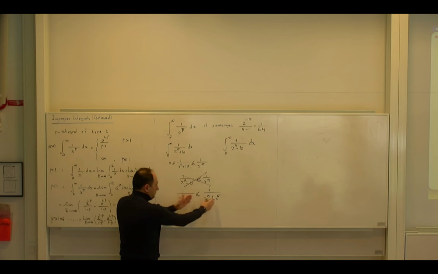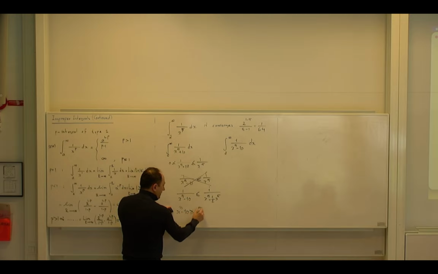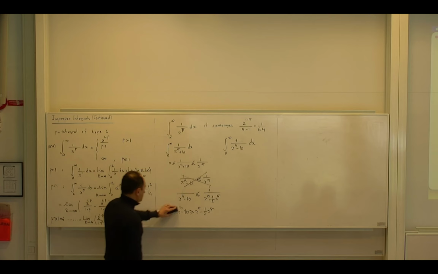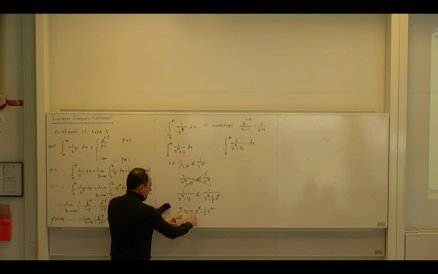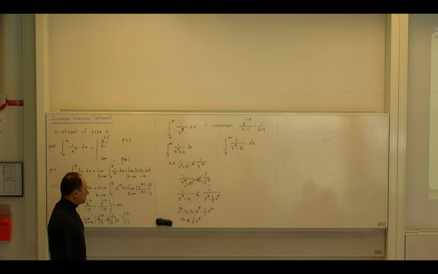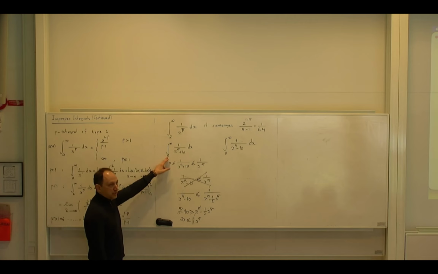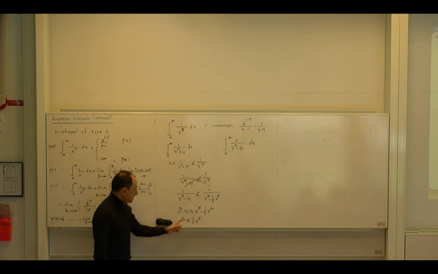Because if I want to make it true, I have to claim that this one is bigger than that one. So I have to convince you that x to power 10 minus 10 is greater than x to power 5 minus 1 over 2x5. Yes, this is 5. Yes, and this means that these are gone, so I have to convince you that 10 is less than or equal to 1 over 2 x to power 5, so it means that x5 is greater than 20. And it is the case because I start from 2 and x to power 5 goes beyond 32. So this is definitely true.